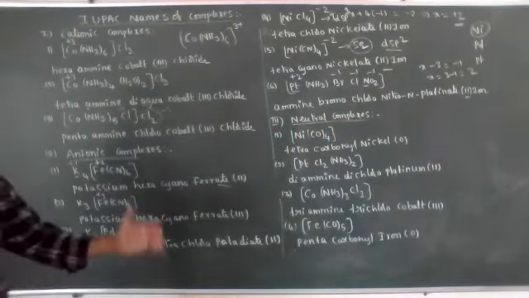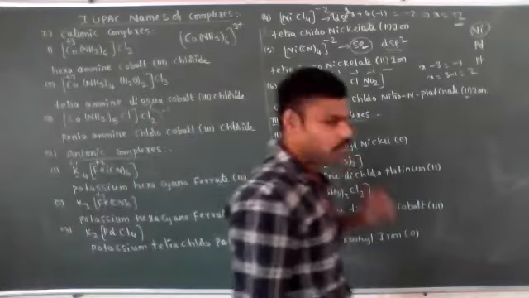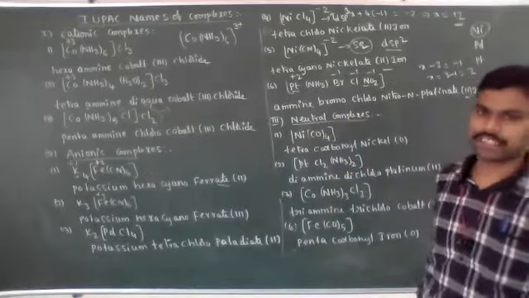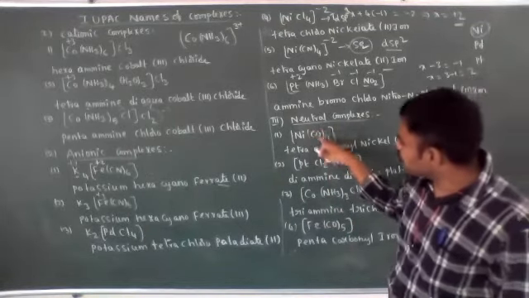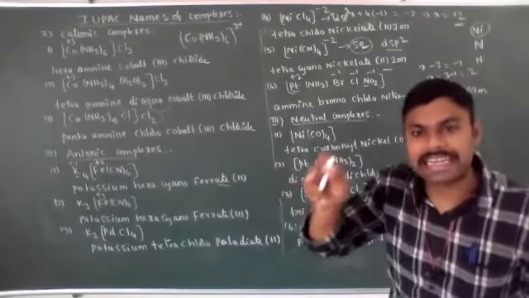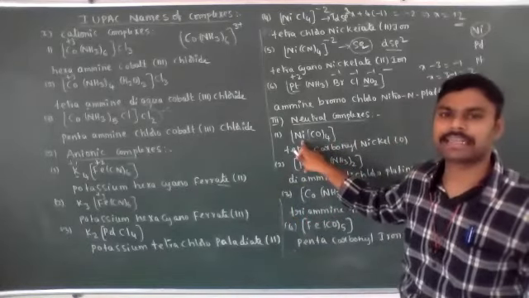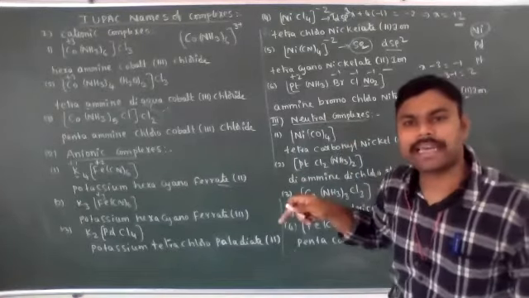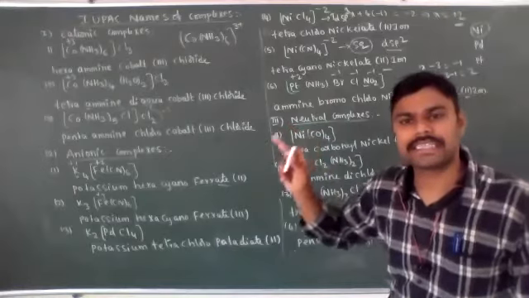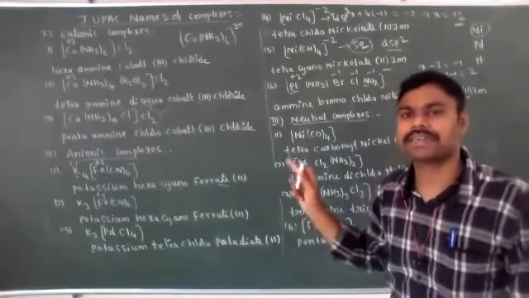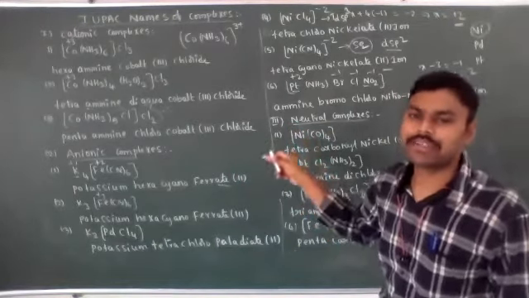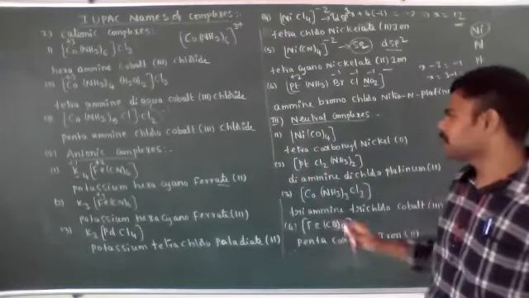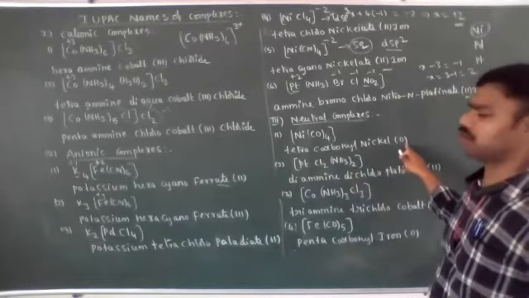Let's see some neutral complex compounds. Ni(CO)4. There is no charge on the coordination sphere, and CO, the carbonyl group, is a neutral ligand. Then the oxidation state of the central metal atom is 0. The carbonyl group's oxidation number is 0, that's why the metal's oxidation number is also 0. That point is very important. So, tetracarbonylnickel(0).